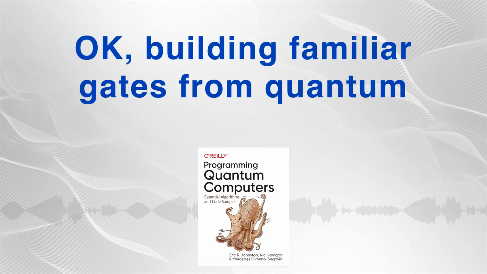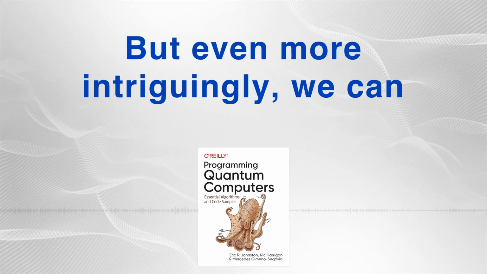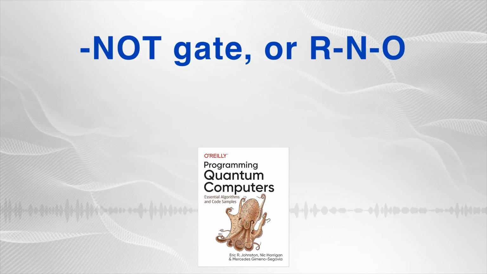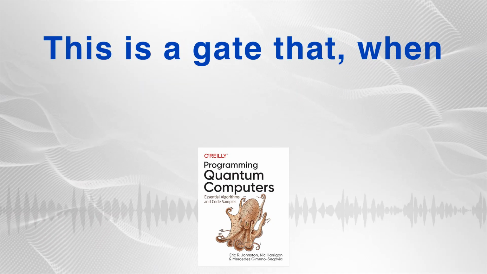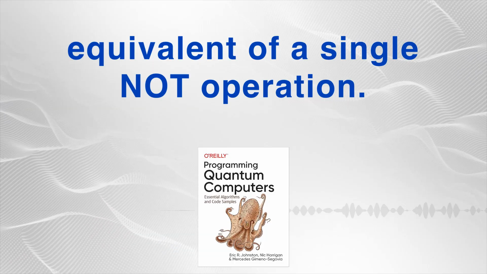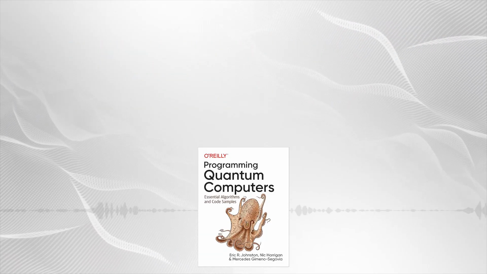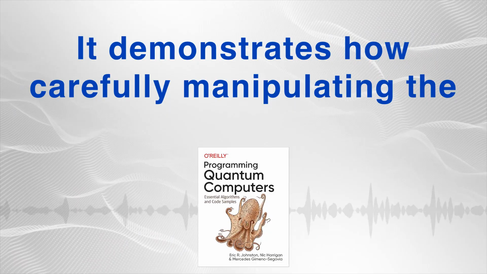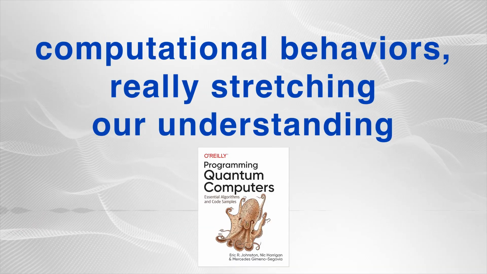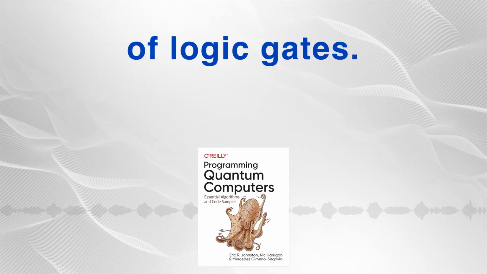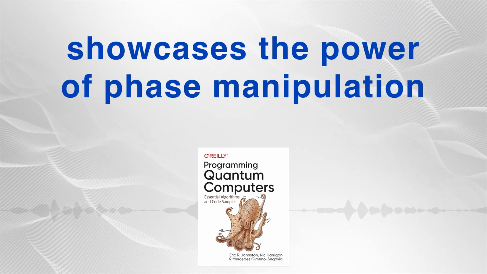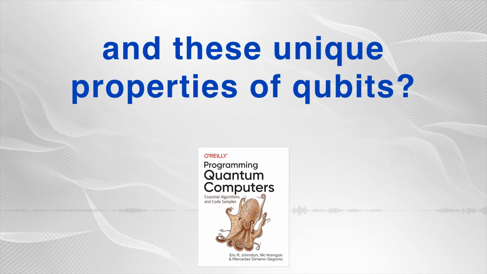Okay, building familiar gates from quantum ones? But even more intriguingly, we can create something like a root of NOT gate, or RNOT. This is a gate that, when you apply it twice, performs the equivalent of a single NOT operation. Apply it twice for one NOT. Exactly. It demonstrates how carefully manipulating the relative phase allows for entirely new computational behaviors, really stretching our understanding of logic gates. What's a practical application that truly showcases the power of phase manipulation and these unique properties of qubits?